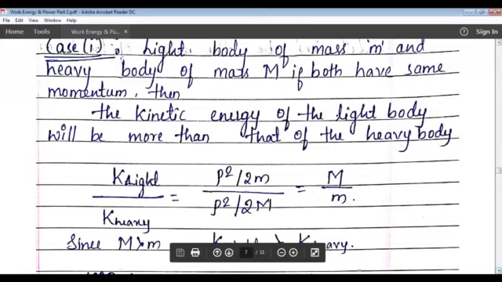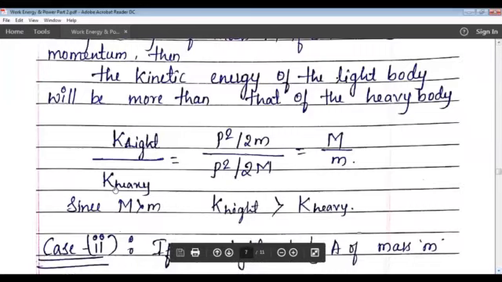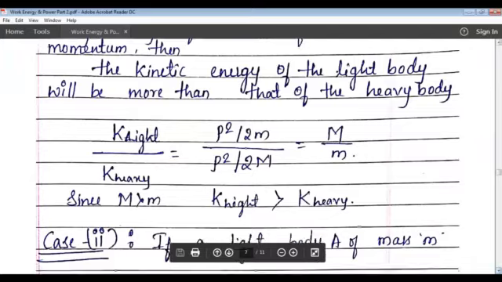See here, this is having greater mass and this is having smaller mass. So therefore kinetic energy of light body is greater than kinetic energy of heavy body.